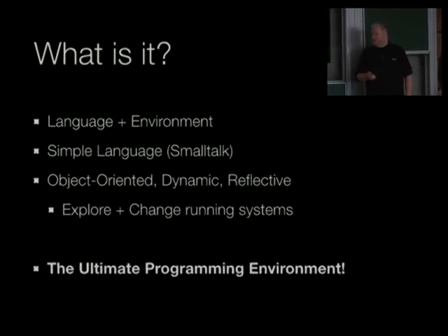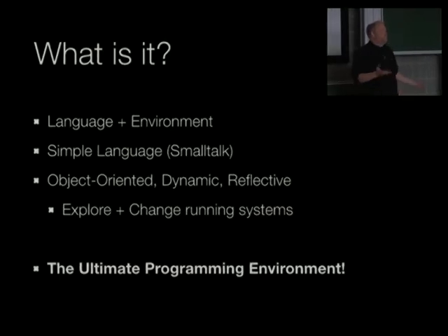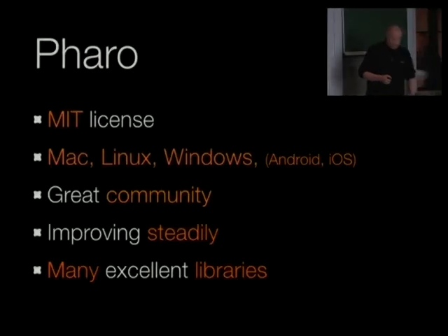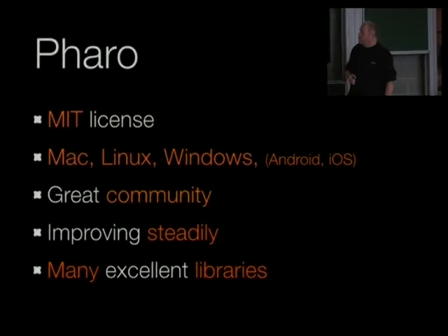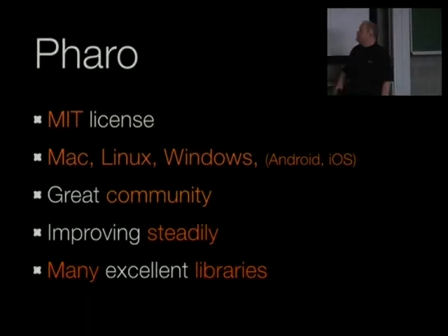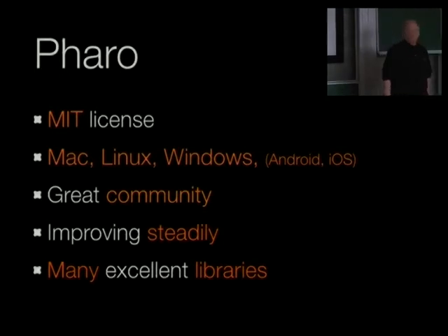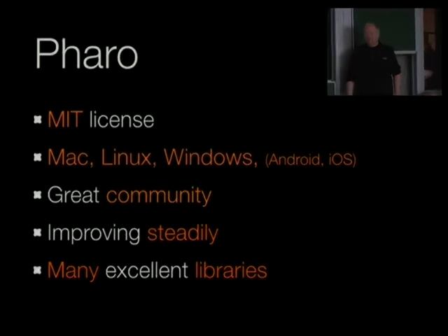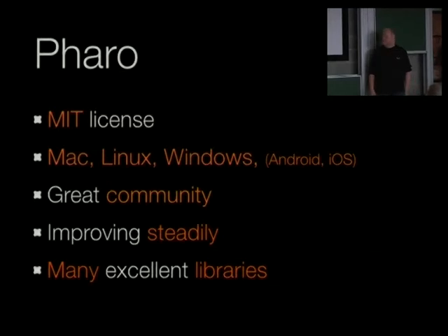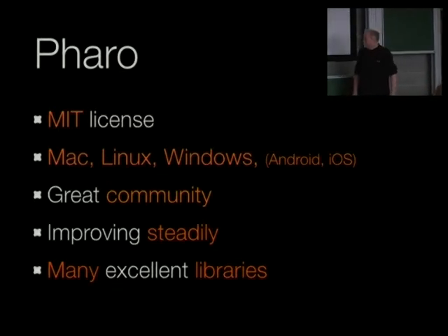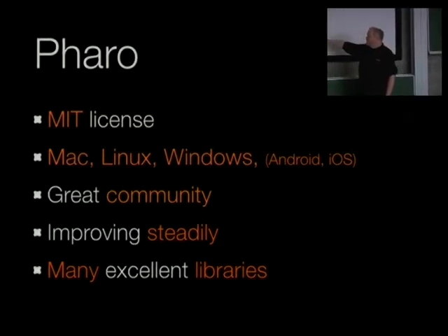The idea is that we want to build the ultimate programming environment. It's of course a lofty goal, and we will see how it turns out, but that's the end goal. Pharo is MIT licensed. Our main platforms are Mac, Linux, and Windows. There are some people looking at the mobile space, but that's a bit difficult because they don't allow JIT compilation to be done, and so it's a bit slow. We have a growing and really nice community.